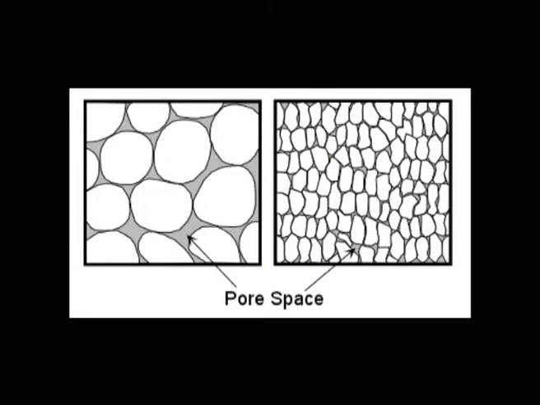In this picture, you can see well-rounded coarse-grained sediments usually have higher porosity than fine-grained sediments because the grains do not fit together well. Here in the picture you can see two figures. First one, well-rounded coarse-grained, meaning the grains are large in size and usually have higher porosity than fine-grained sediments. In the second part of the picture, you can see fine-grained sediments.